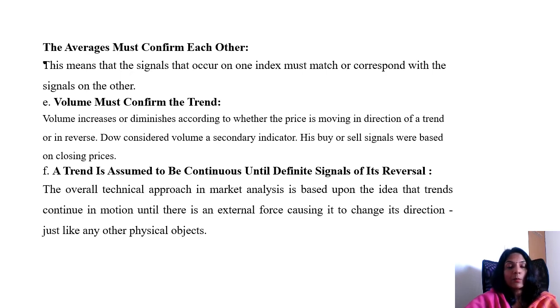So, a quick recap of the tenets of the Dow theory. There are six basic tenets. The first one is that the market discounts everything. The second is that the market has three trends: primary, secondary and minor. The third tenet is that market trends have three phases: accumulation, public participation and distribution. According to the fourth tenet, the indices must confirm each other for a trend to be established. The fifth is that trading volume must confirm the price trend. And the last is that a trend persists until there is a clear reversal. So I hope you understood the Dow theory.